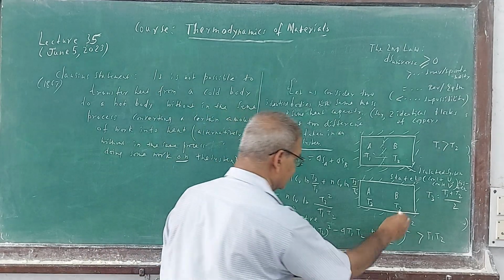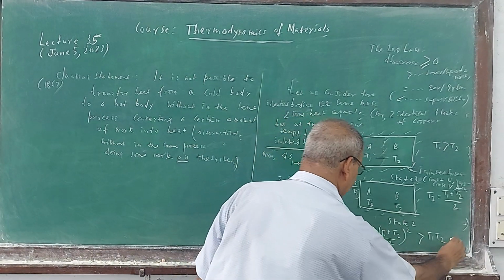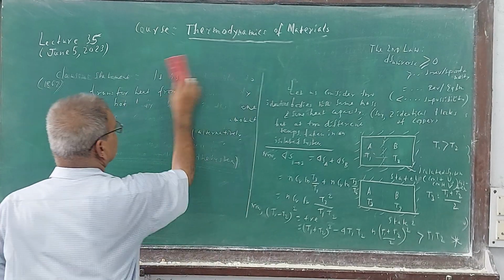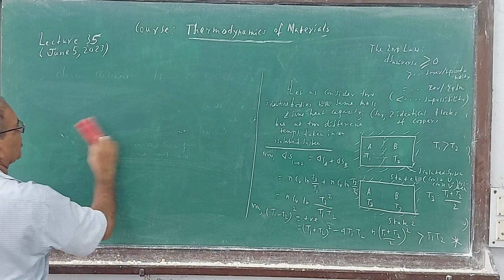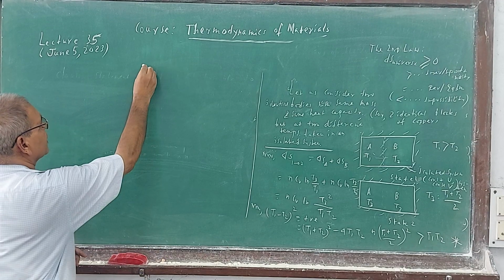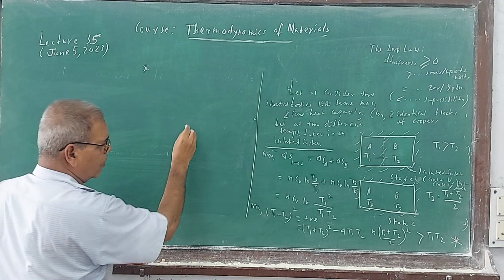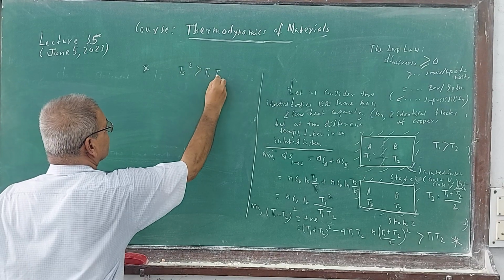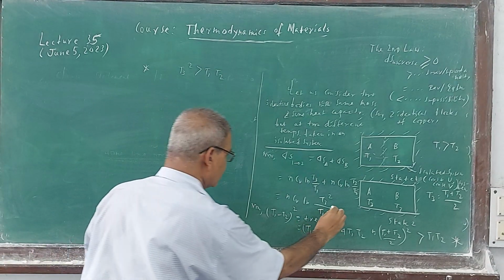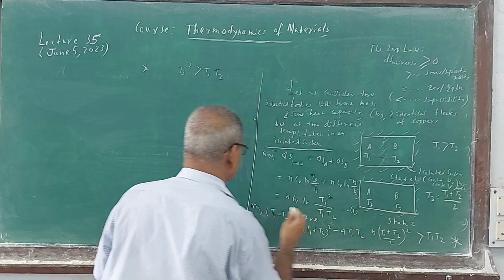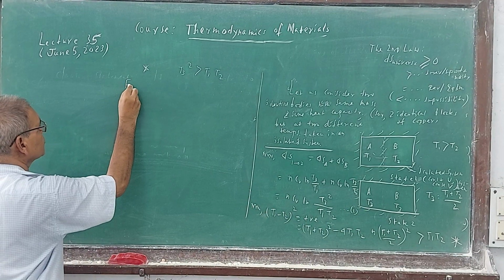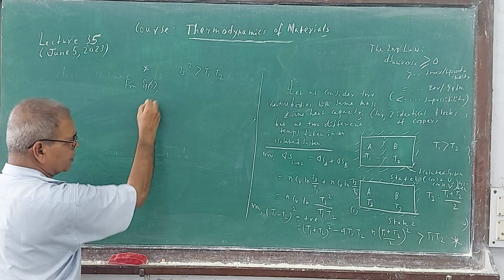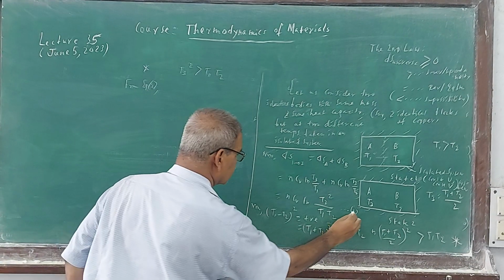What is the name of this? T3. This is T3. So I remove this part. Or what are you getting? T3 square greater than T1 T2. And what is your equation 1? Quickly. So from equation 1, what are we getting?